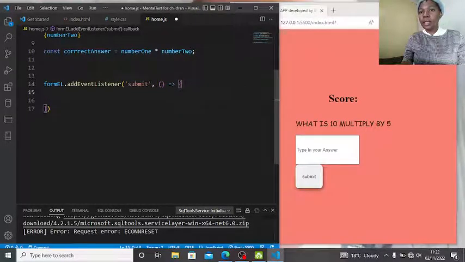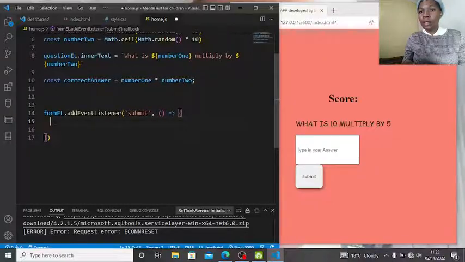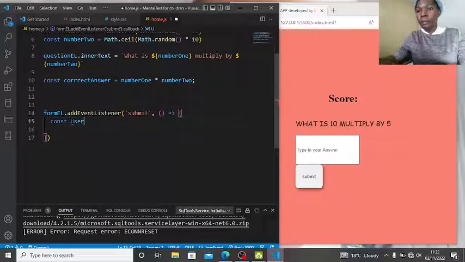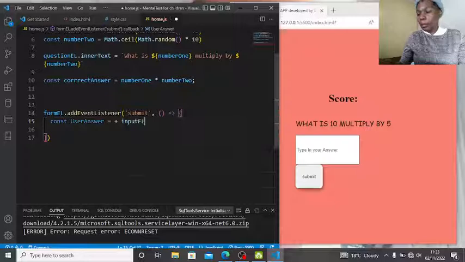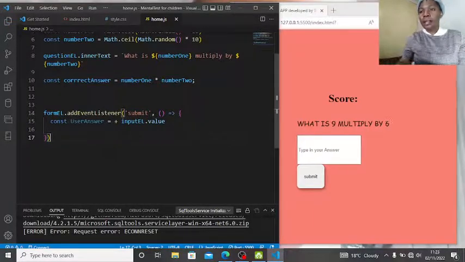Okay, now let us work on submitting. The user should enter the answer here. Let us say const user answer should be equal to plus input element.value. This is a number, so this is why we're using a plus.